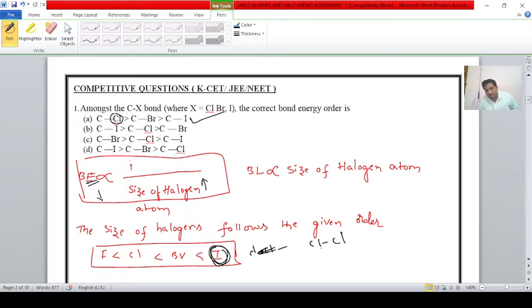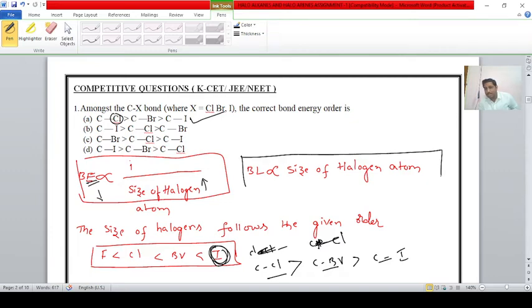The carbon chlorine bond has more bond energy than the carbon bromine bond, which has more bond energy than the carbon iodine bond. Sometimes they will ask the bond length order of the C-X bond.